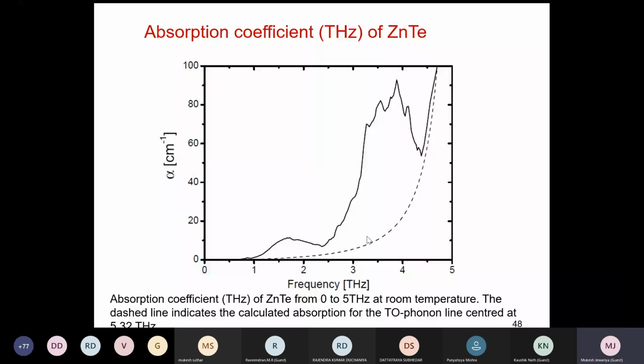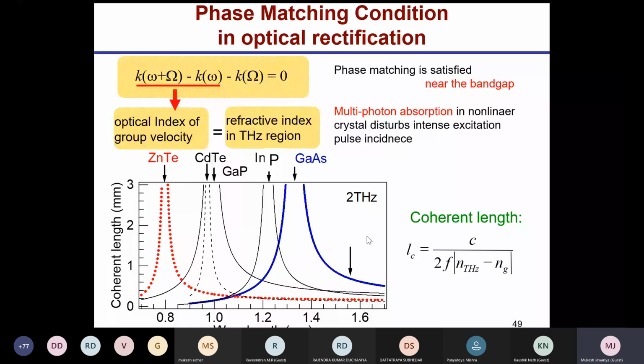So the phase match condition, as I already explained, is very important. For zinc telluride, the phase match condition lies exactly at 800 nanometer. That's why most people use zinc telluride. If you want to use gallium telluride or gallium phosphide, you need a 1 micrometer wavelength, or for gallium arsenide, the 1.5 micrometer telecommunication wavelength.